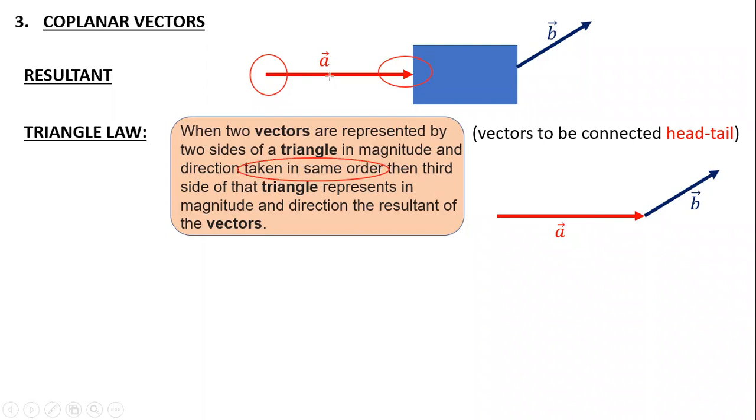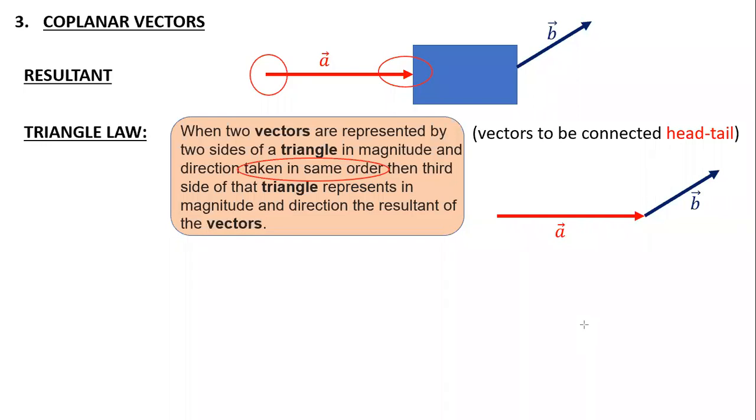So whenever two vectors are given which are differently directed, the triangle law tells you to just connect the tail of one vector to the head of another. Think of a train: how are the bogies connected? The end of the first bogie is connected to the start of the next to get that flow, that same order connection.